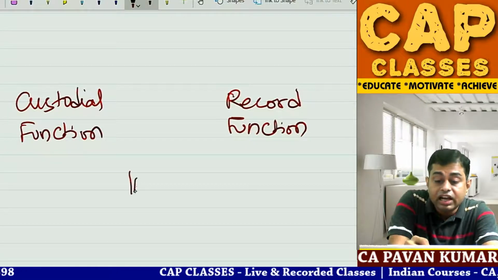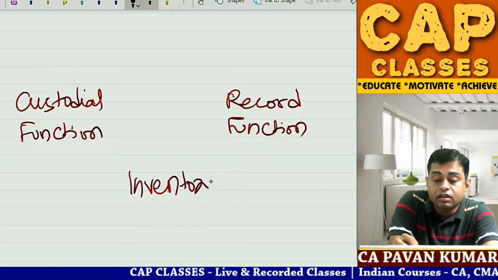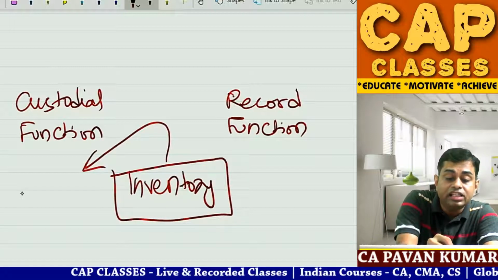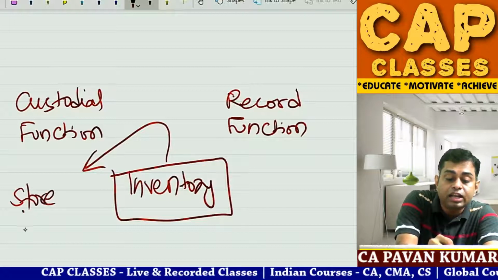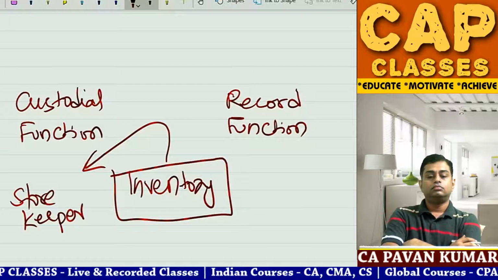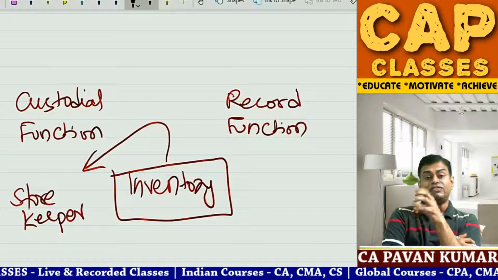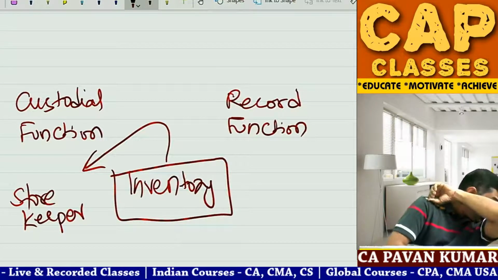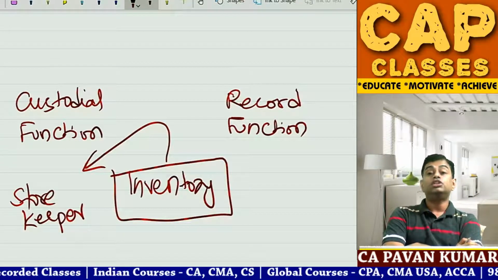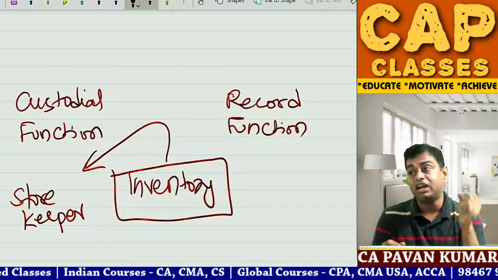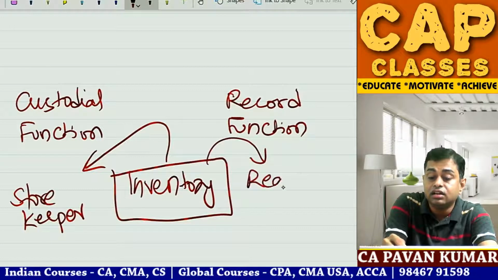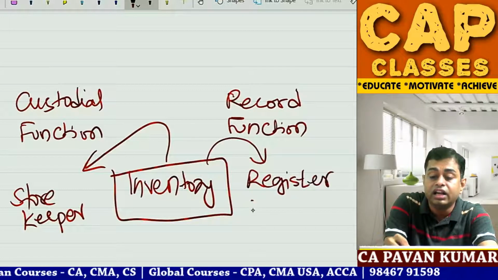For example, inventory. In a company, who looks after inventory? Custody of inventory is with storekeeper or godown in charge. Who has the physical custody? Storekeeper. But can storekeeper record inventory? No. Inventory registers, inventory records.